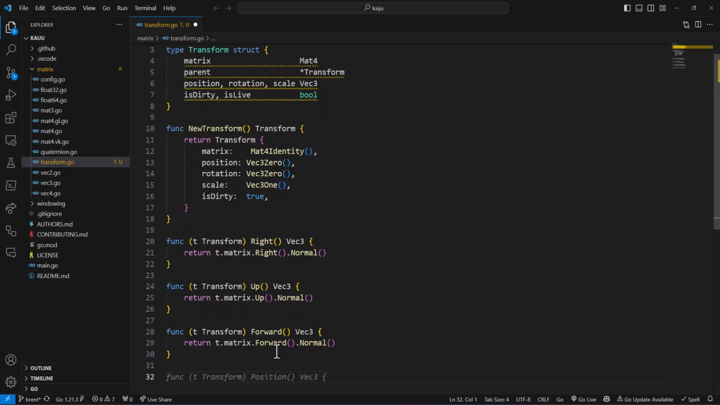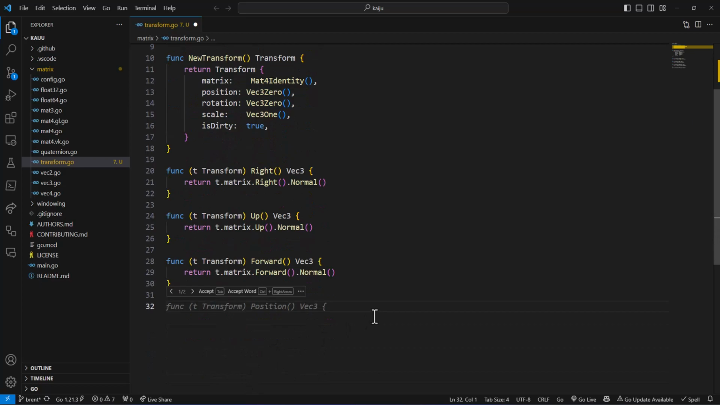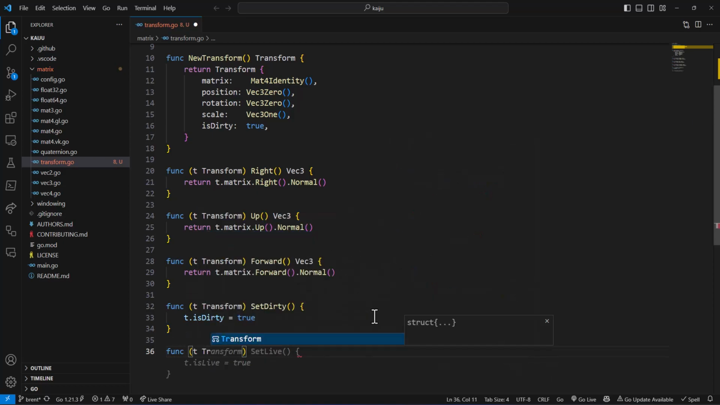So we want to be able to arbitrarily set this matrix dirty. Func t transform set dirty, which is just going to do set dirty. We need a reset dirty function so we can externally reset this dirty, because we may want to multiply the matrix without altering it, and we don't want to reset the dirty when we get the matrix in that case.